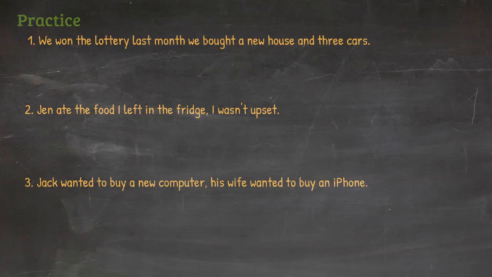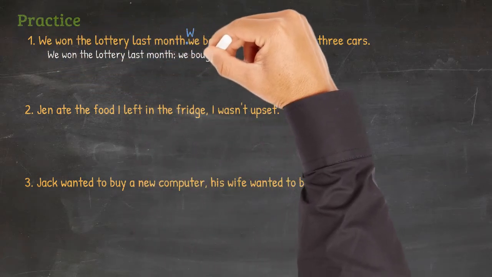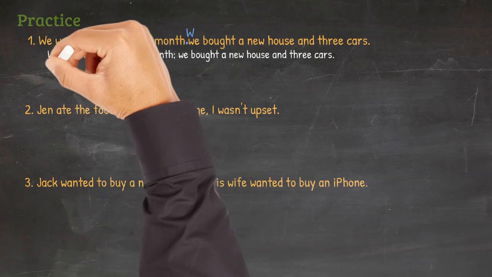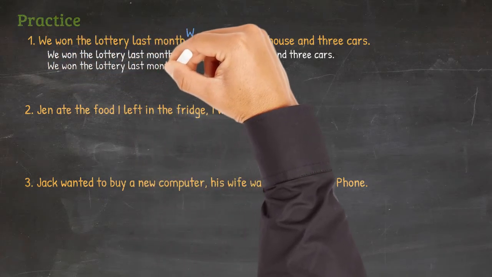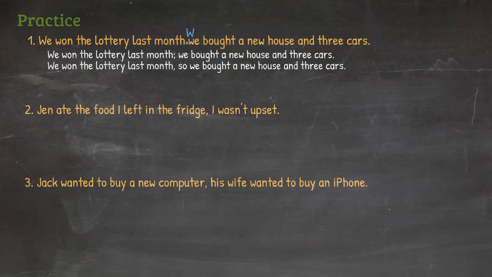Okay, the first one. We can say, we won the lottery last month, period. We bought a new house and 3 cars. Or, we won the lottery last month, semicolon, we bought a new house and 3 cars. We can make a compound sentence. We won the lottery last month, comma, so we bought a new house and 3 cars.